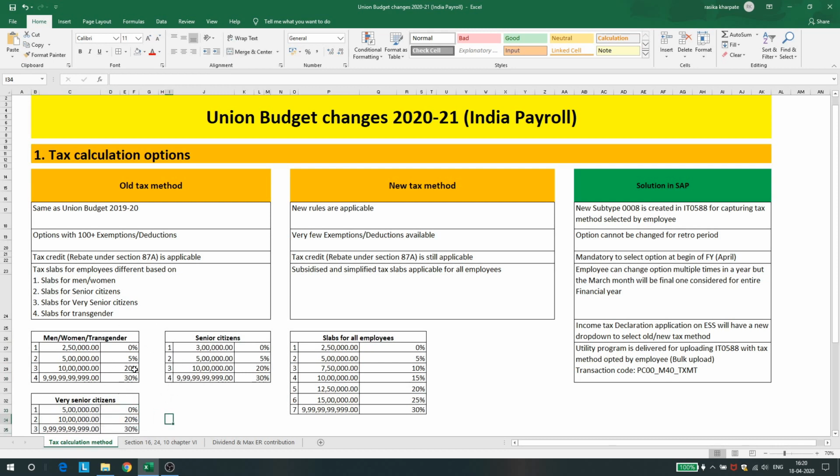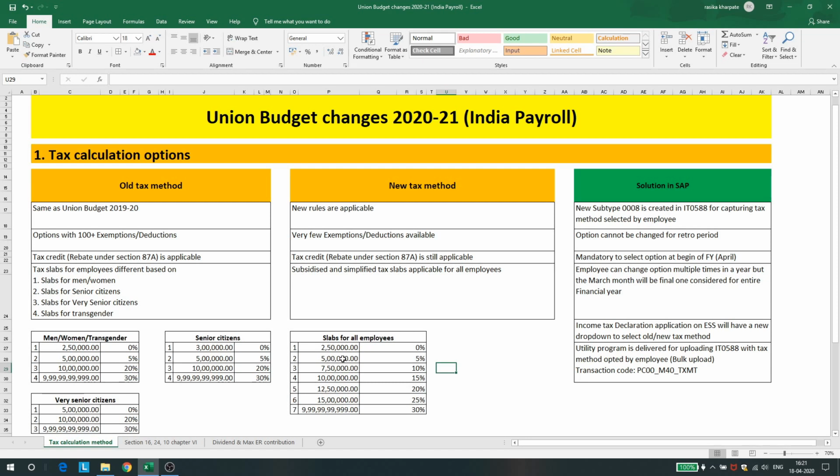Whatever the category of employee, if he is opting for the new tax method, there will be only one slab rate for all, which is this. So if you can see, the tax slabs are subsidized, so the percentage is less. So the less percentage or subsidized tax rates, slab rates, are applicable in the new taxation method.